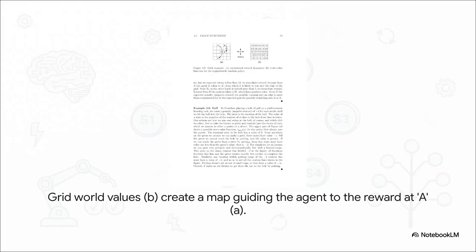And this right here is a perfect illustration of what I'm talking about. On the left, you've got a super simple little grid world. The agent gets a big prize for getting to square A. And on the right, you see the value that's been calculated for every single square. See how the numbers get bigger and bigger the closer you get to A? It's like the values create this invisible map, or even a slope, that just guides the agent right to the